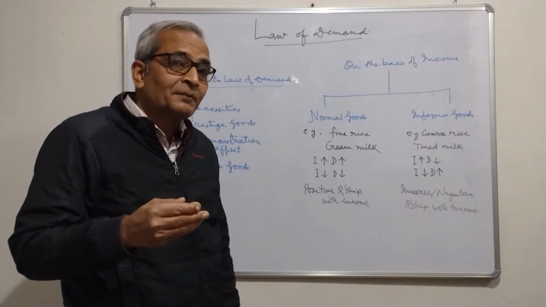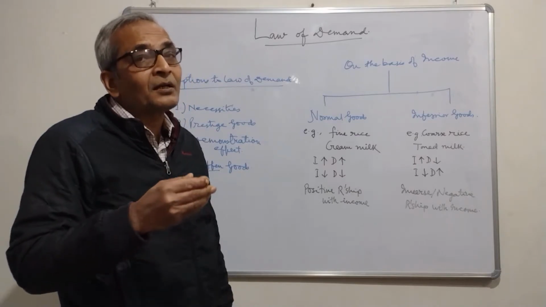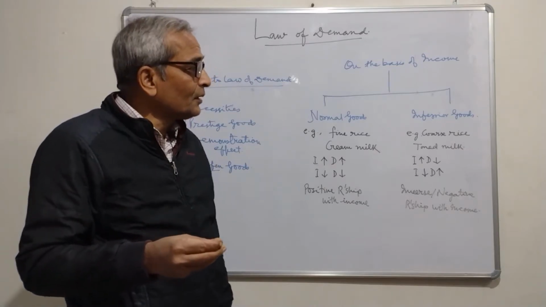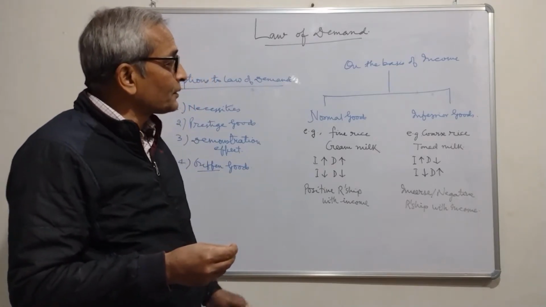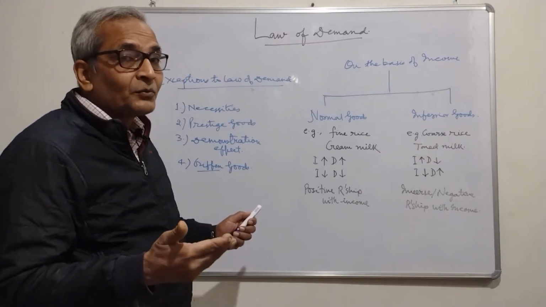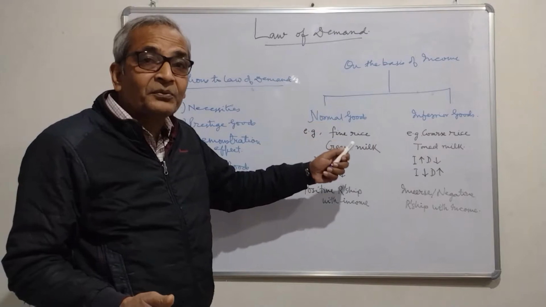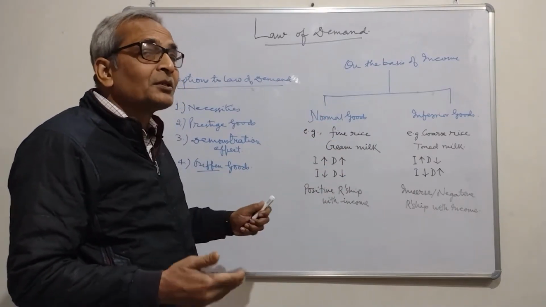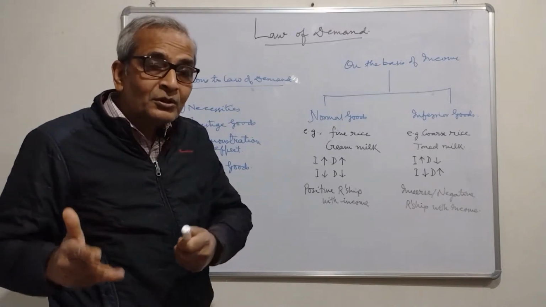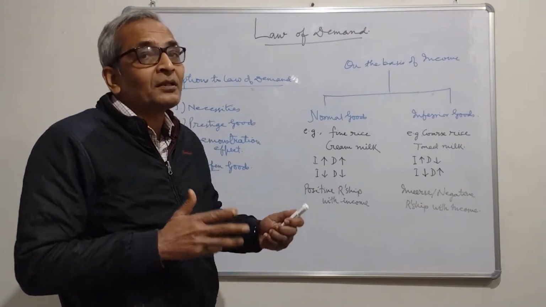Please remember, I said some of the inferior goods. It is not that all inferior goods are Giffen goods, but those inferior goods which do not follow law of demand, they are known as Giffen goods. So, one statement is there which says that all Giffen goods are inferior goods, but all inferior goods are not Giffen goods. It is not that all inferior goods do not follow law of demand. Only those inferior goods which do not follow law of demand, they are classified as Giffen goods.